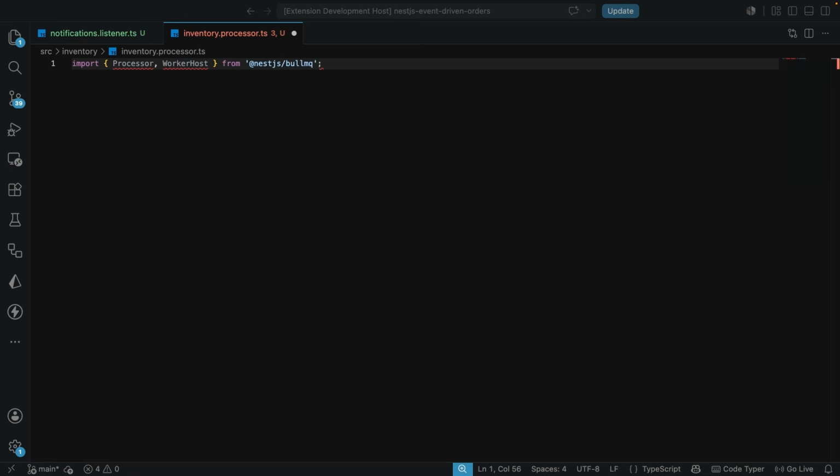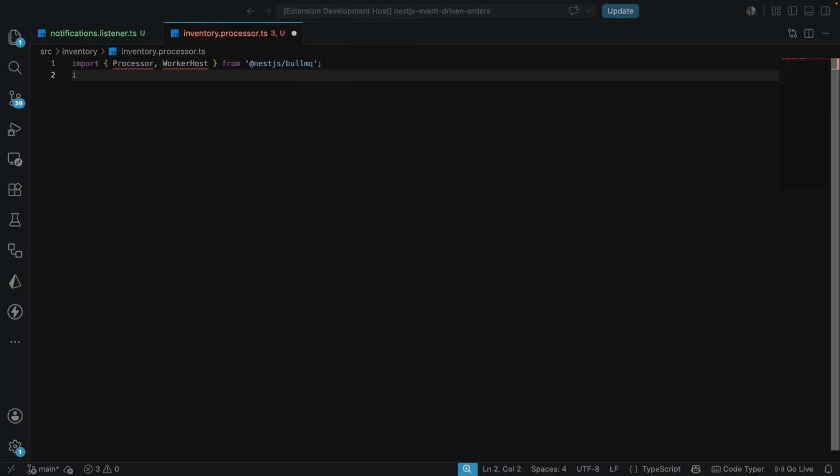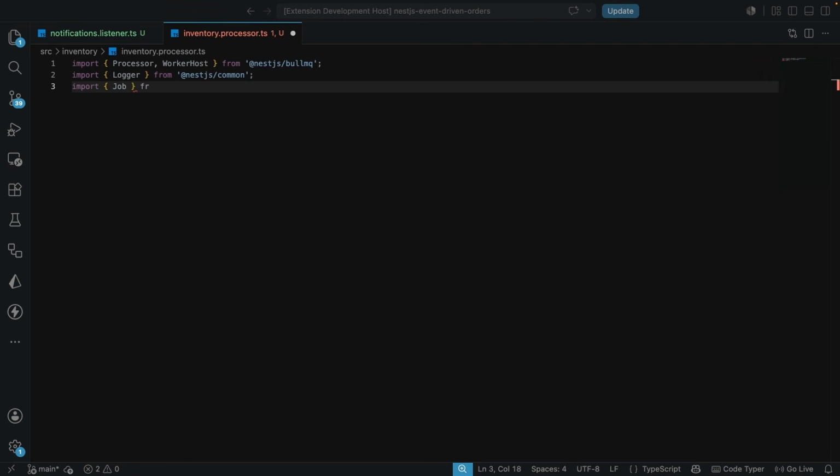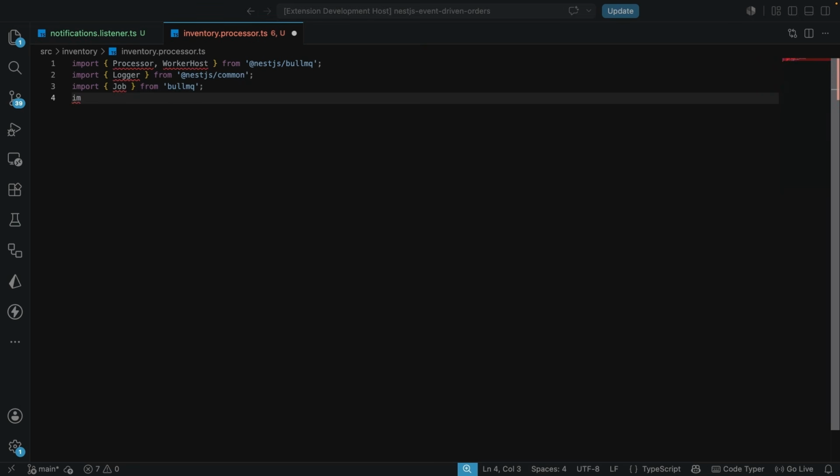And once we have this, we also need to import the logger. So let's import the logger from NestJS common. We are also going to be importing the job. The job is going to come from BullMQ. And then we need the order created event.